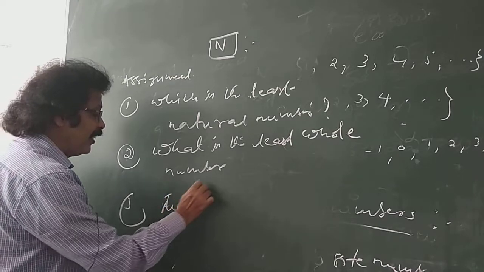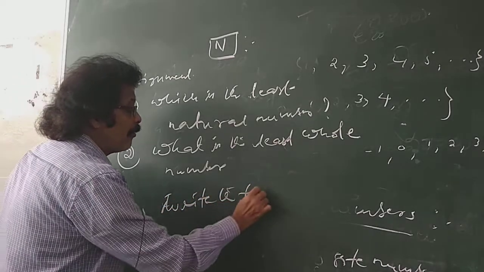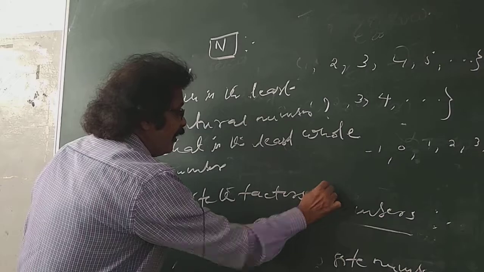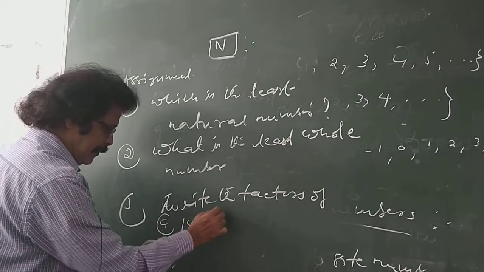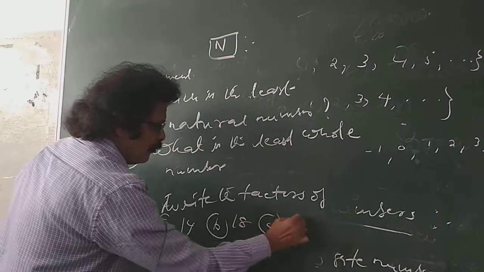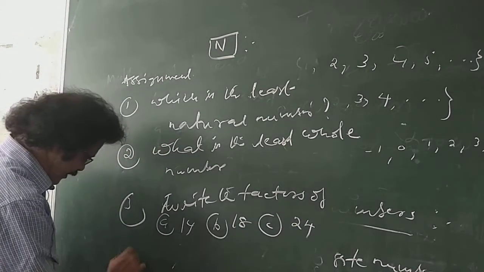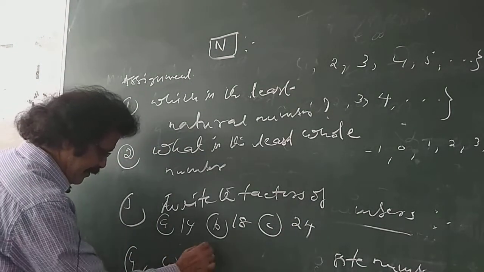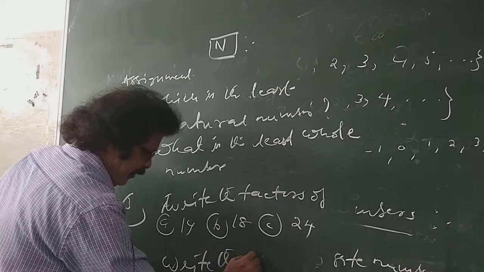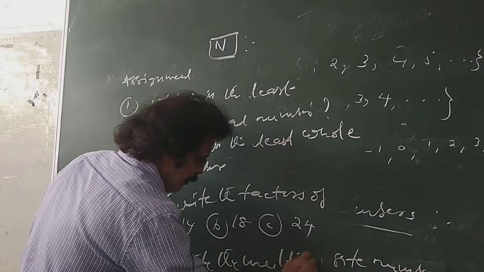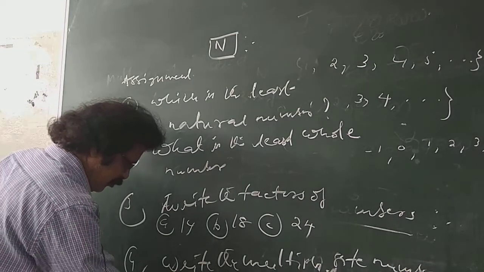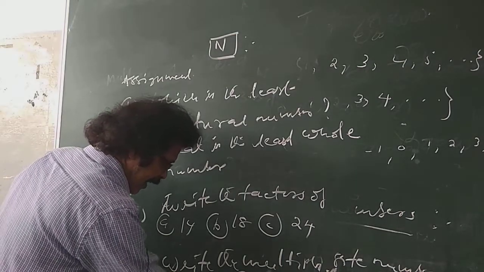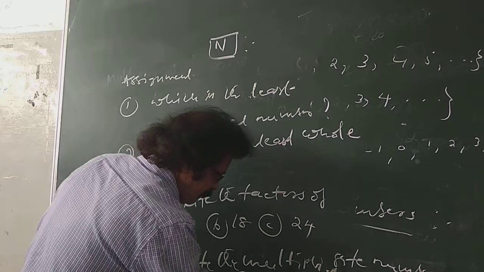Write the factors of 14, 18, 24. Next, write the multiples of 4, 9, 12.